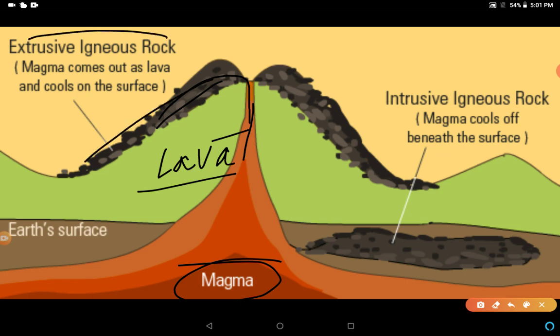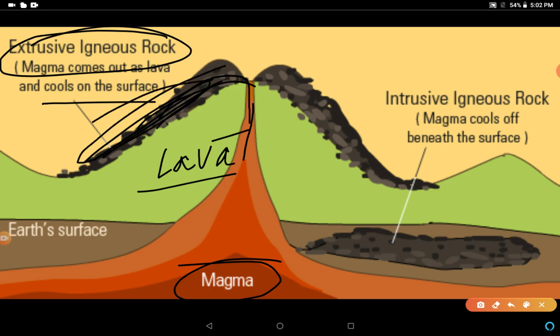These are extrusive igneous rocks, meaning magma comes out as lava and cools on the surface. Getting my point? Lava is the fiery red molten magma coming out from the interior of the earth onto its surface, as you can see in this figure. These are extrusive rocks. When molten lava comes onto the earth's surface, it forms extrusive rocks. For example, basalt. The Deccan Plateau is made up of basalt rock. These are examples of extrusive rocks.